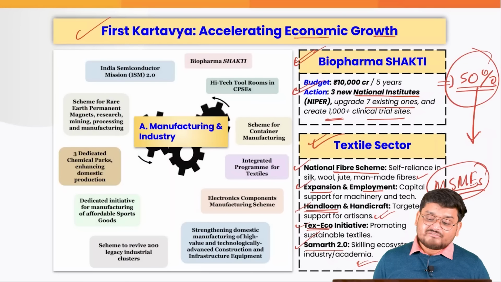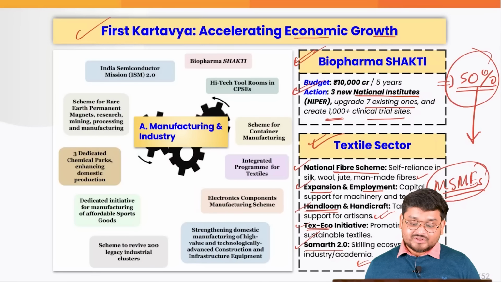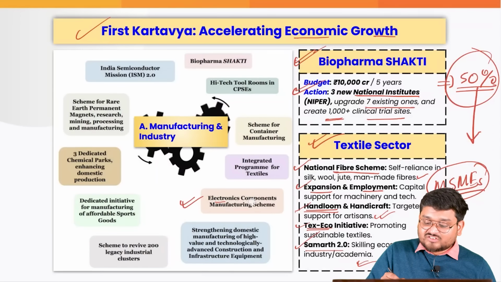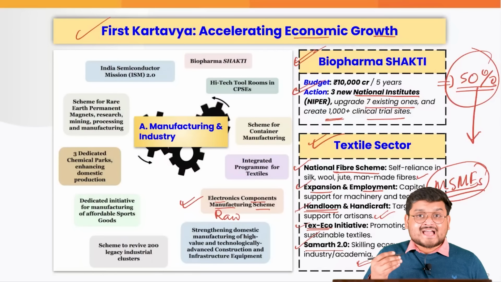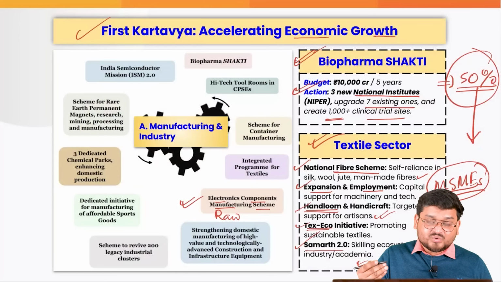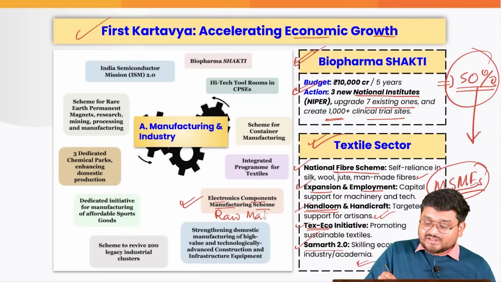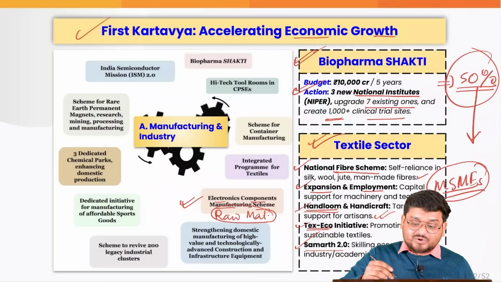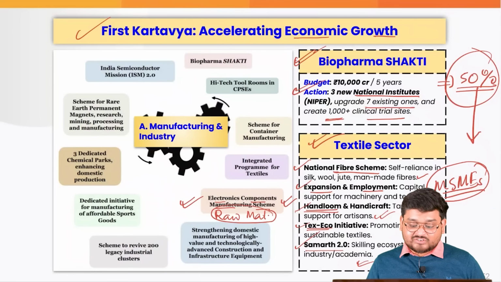Now, we have various other kinds of initiatives too. For example, we are trying to give a boost to the electronics components manufacturing scheme by spending more capital subsidy and more loans on the raw materials, so that the companies can procure raw materials and they can try to boost the supply chain of such electronic components.